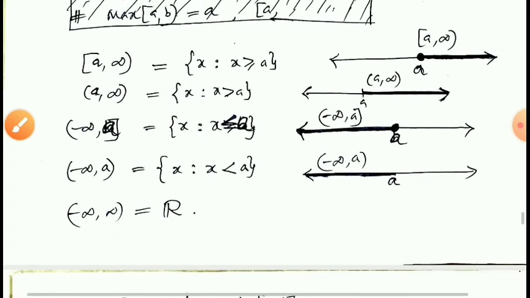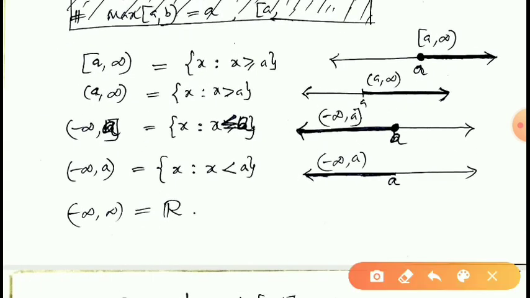See this. These are infinite intervals. Closed A, infinity. That means all the elements x such that x is greater than or equal to A. All the elements greater than A and including A also. This can be denoted by this. Here at A the interval is closed, therefore we can include A here. A and all the elements greater than A lie in the interval A, infinity.